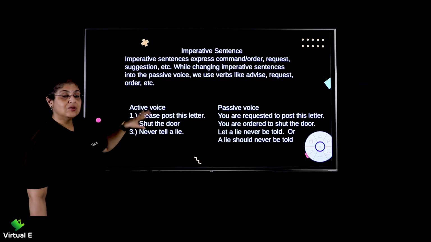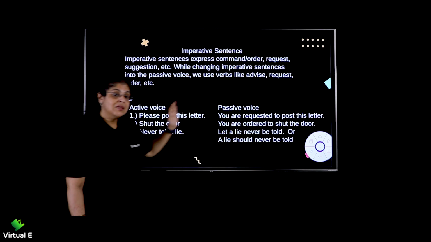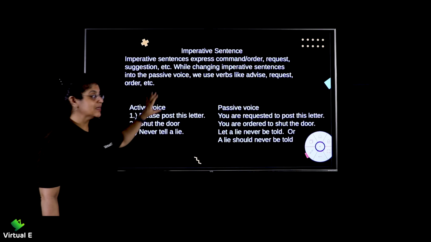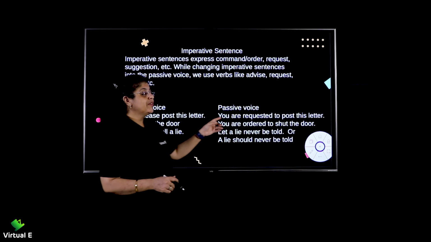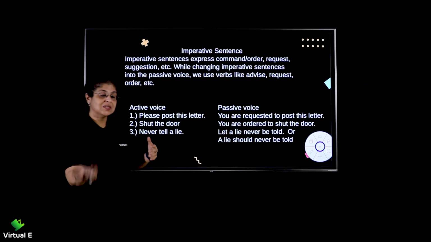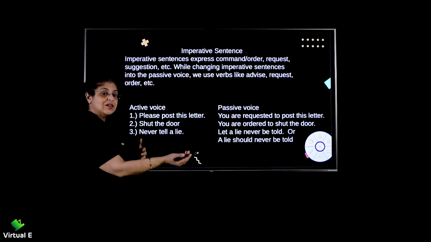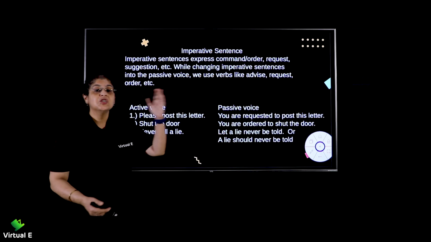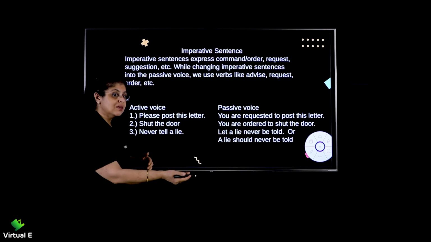Here it is giving you direct either a request or a command, right? And here you don't have a subject. But when we convert these imperative sentences into passive, here we assume the you. Now when I am telling please post this letter, obviously I am telling somebody, right? There is an interaction between somebody. If I am telling someone shut the door, I am telling one person. I am looking at someone and I am saying shut the door.